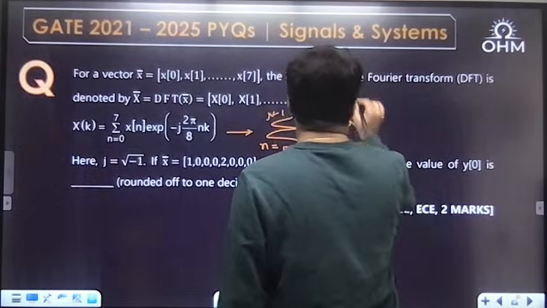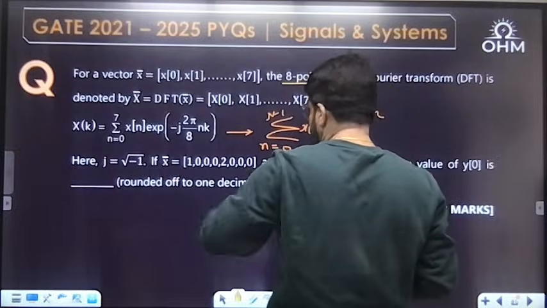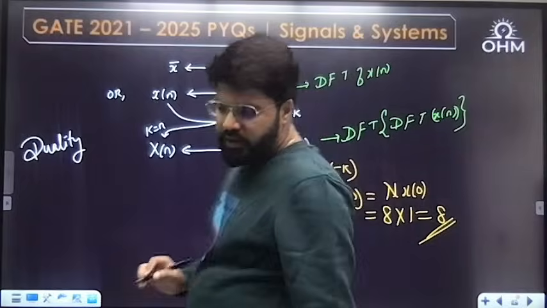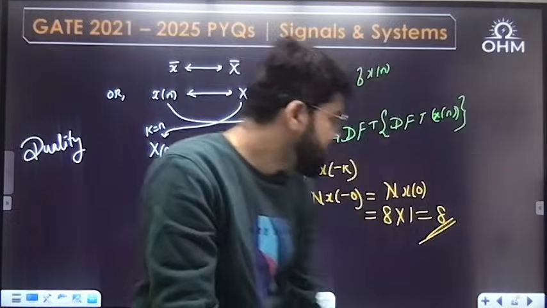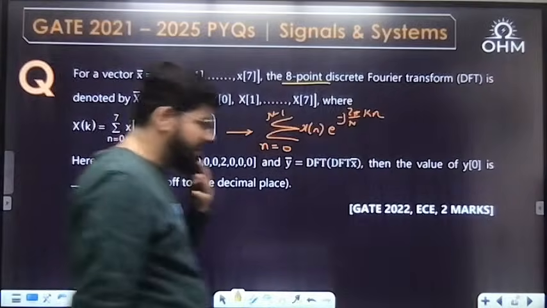n is 8 here, length is given 8, it's an 8 point DFT going on, x0. The value of the x0, the first value, is 1. 8 into 1, answer is 8. A duality property question. Answer is 8. Done?